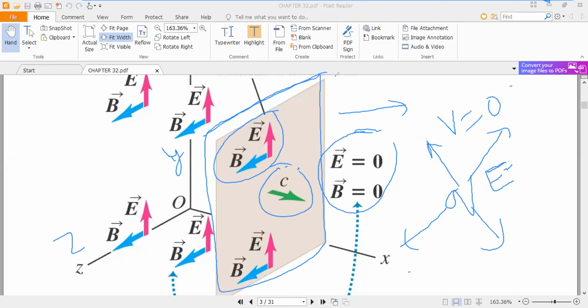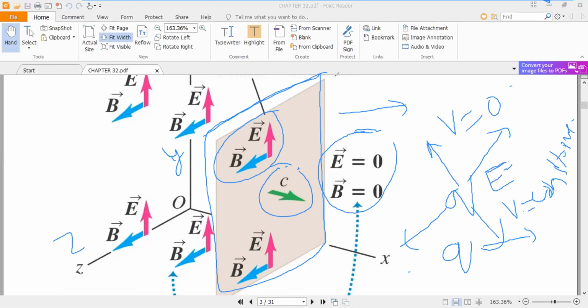So whenever a charge is at rest, there is an electric field around that charge. But when a charge moves with a velocity v, a constant velocity, it will have a magnetic field that will also be constant in time, because it is moving with a constant velocity.